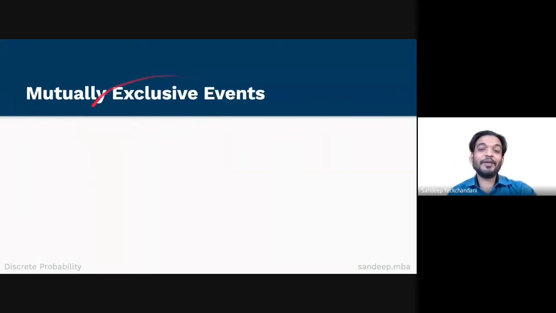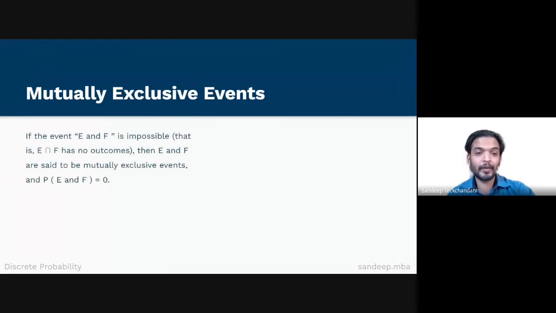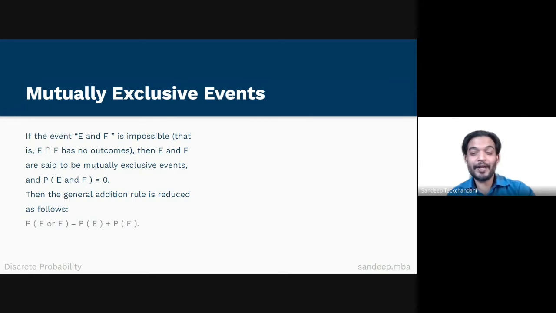In this slide, we will study mutually exclusive events. If the event E and F is impossible, that is, E intersection F has no outcomes, then E and F are said to be mutually exclusive events. And the probability of E and F is 0. Then the general addition rule is reduced as follows. The probability of E or F is equal to probability of E plus probability of F. Please note that this is the special addition rule for the probability of two mutually exclusive events.